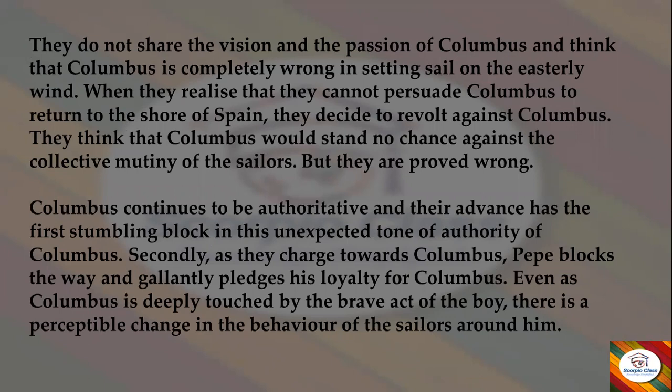Columbus continues to be authoritative, and their advance has the first stumbling block in this unexpected tone of authority of Columbus. So, here, when they started saying against Columbus, he became very authoritative.